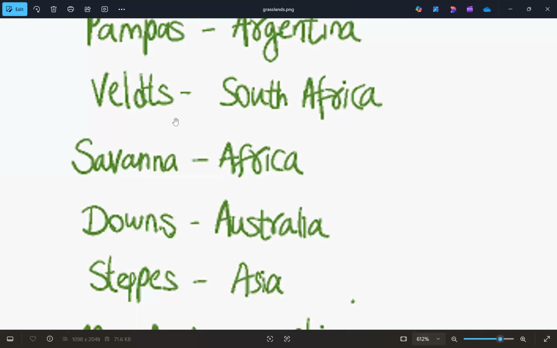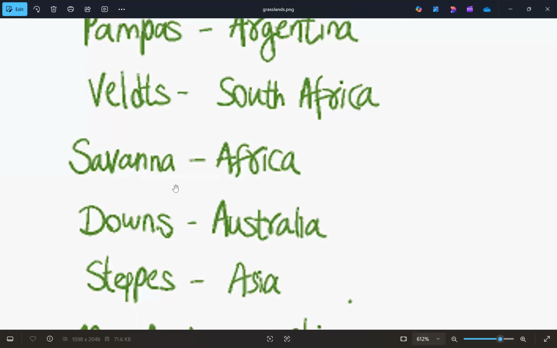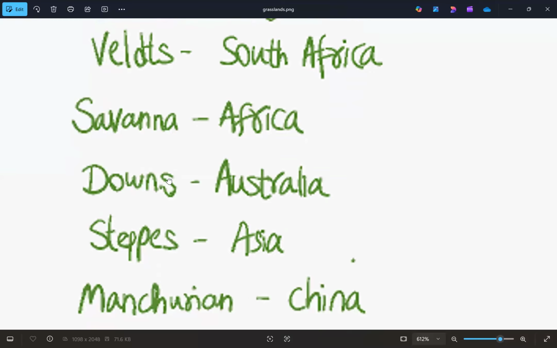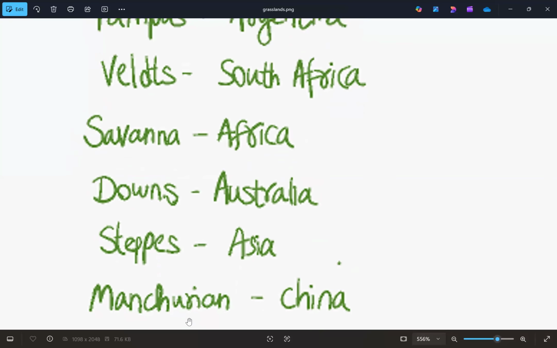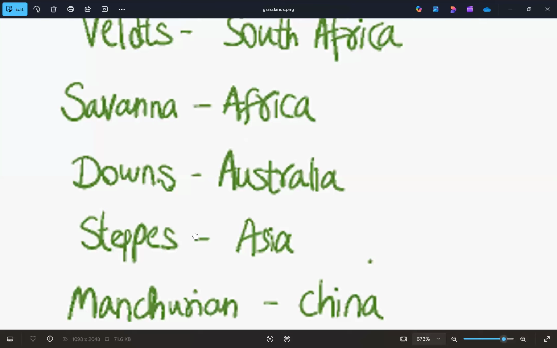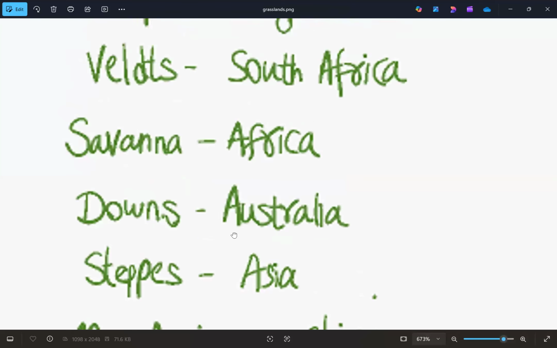And the next one, Savannah. This is Savannah grassland. It is spread over many countries in the African continent, so that is why Savannah is given as Africa. And the next one, Downs. Downs is in Australia. Then we have Steppes. The Steppes are spread over many countries in the Asian continent, so that is why it is given as Asia. And the next one is Manchuria. Manchurian grassland is spread over China. So these are the grasslands we are going to cover.